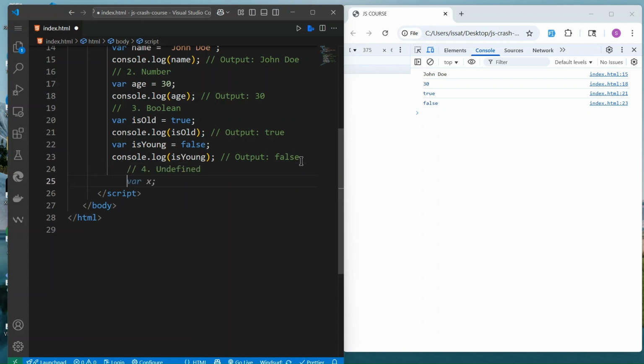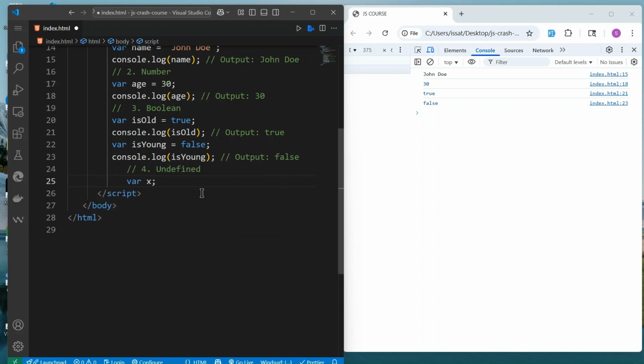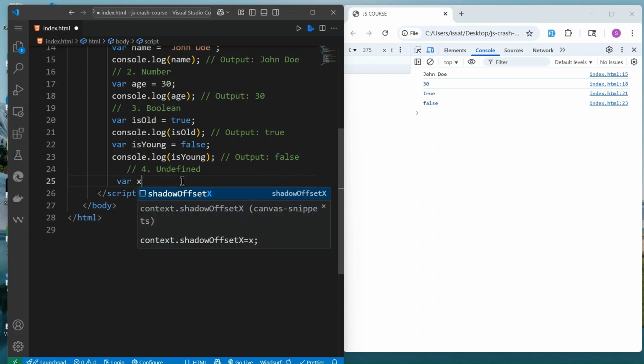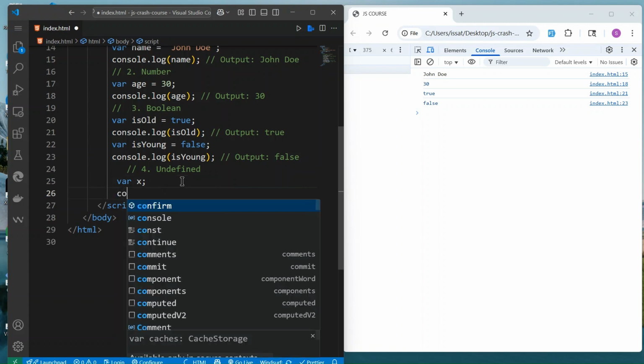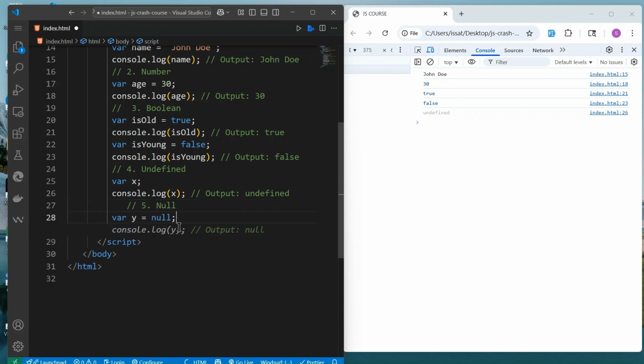So we can also declare nullable or undefined. Let's take undefined. We can declare a variable var x, and we can console.log x. The output is empty, it is undefined. There's nothing there. We can also have nil: var y is equal to nil. If you print it out, it will show you nil. So nil means that there's nothing.